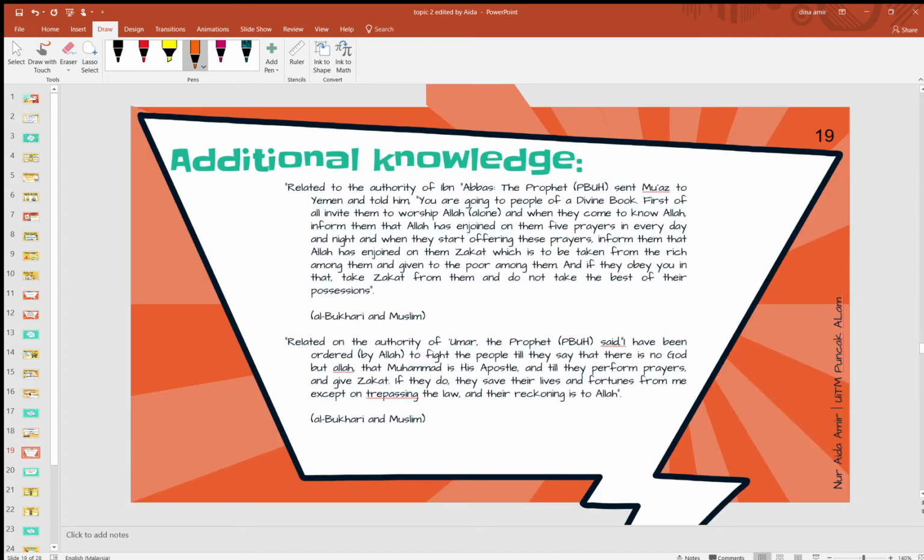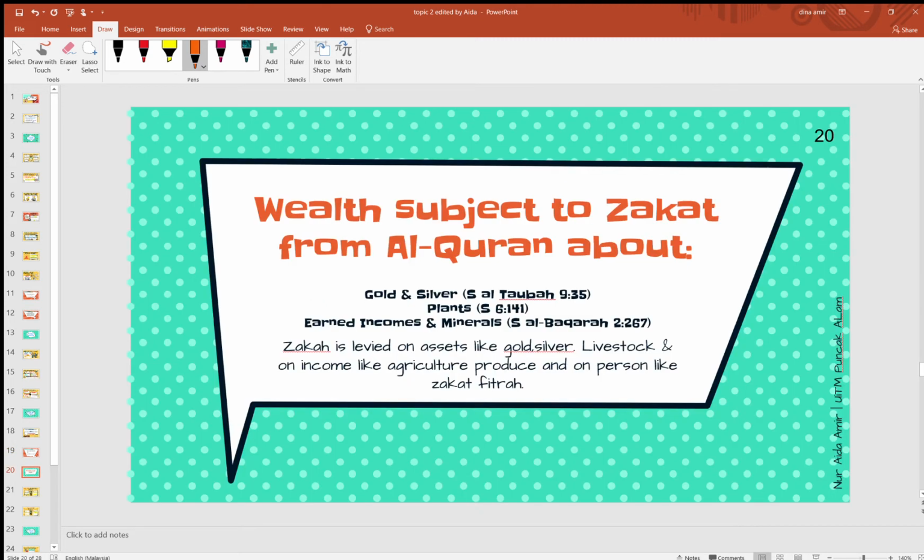Right, next. This is additional knowledge that you can read by yourself. Tak masuk exam pun. This one, okay. So, wealth subject to zakat from Al-Quran. So, harta-harta yang dikenakan zakat ni telah disebut dalam Al-Quran, okay. So, Al-Quran sebut antara 3 harta ni. First is gold and silver. Second is plant. And third is earned incomes and minerals. Ada dalam surah-surah yang saya nyatakan kat sini.